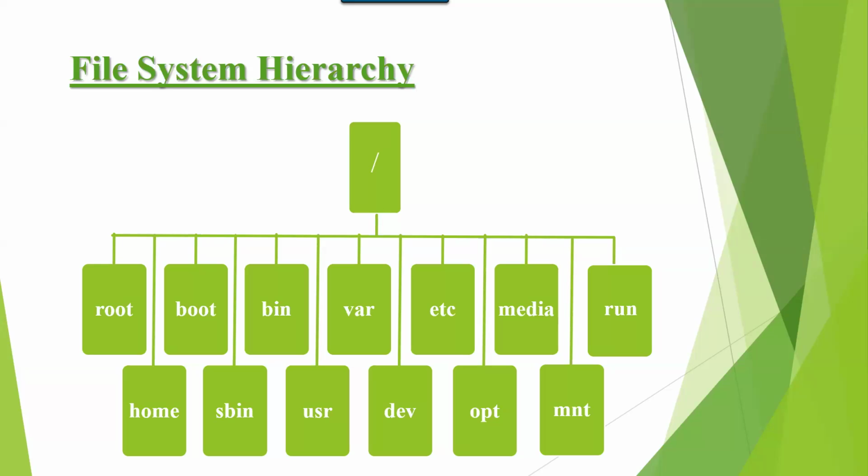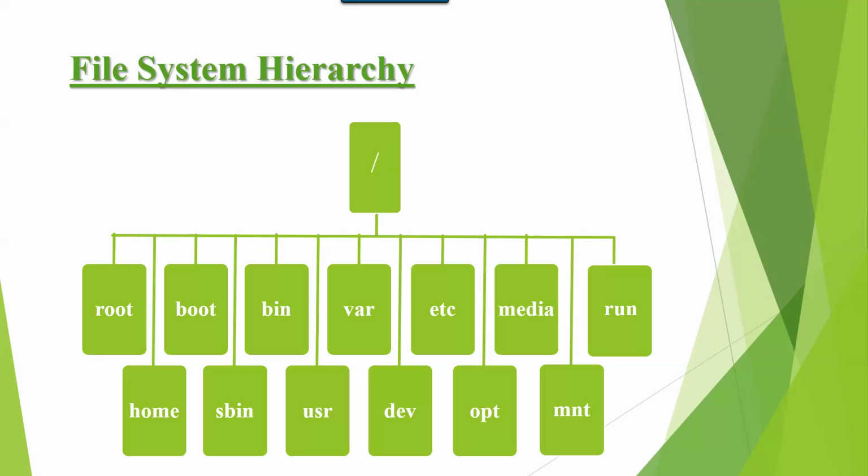Only the name is different. So forward slash contains subdirectories. These are the subdirectories under forward slash. It is similar to C in Windows.